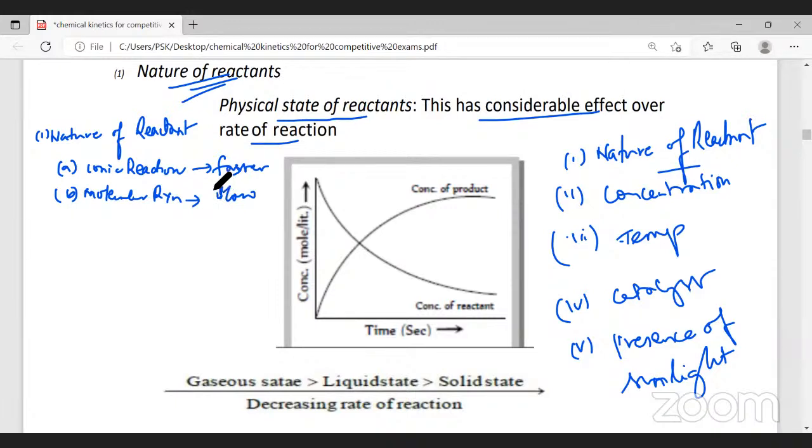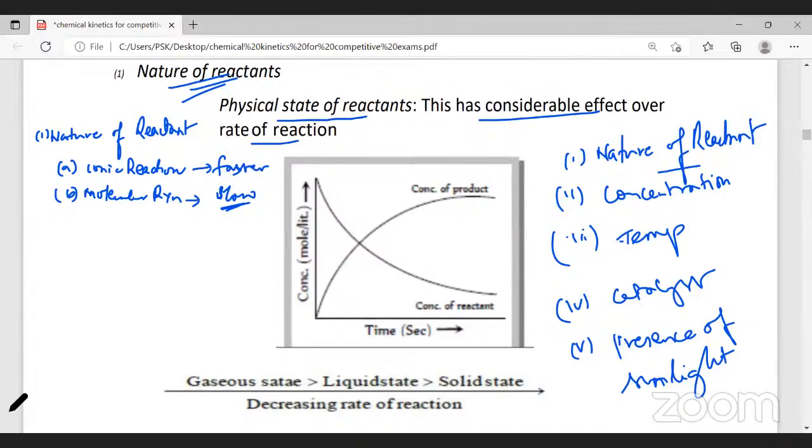Because in the case of molecules, the old bonds have to break and the new bonds have to form. For those reasons, molecular reactions are generally slow. In ionic reactions, there is only a force of attraction between the oppositely charged ions. Therefore, the reaction will take place faster compared to molecular reactions. All right. Do you understand? Yes, sir.